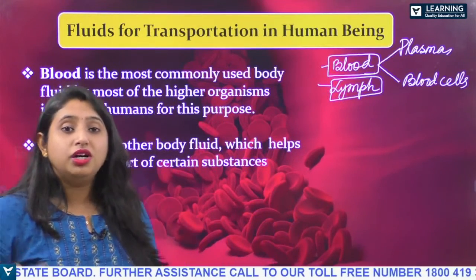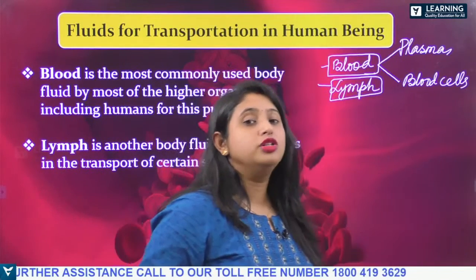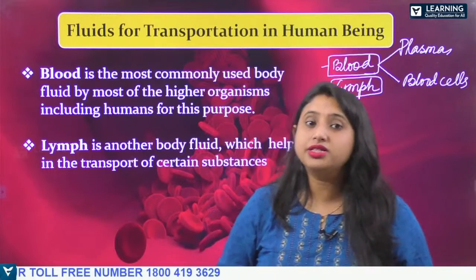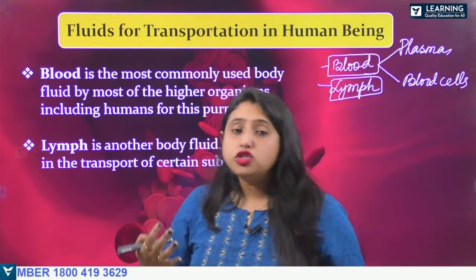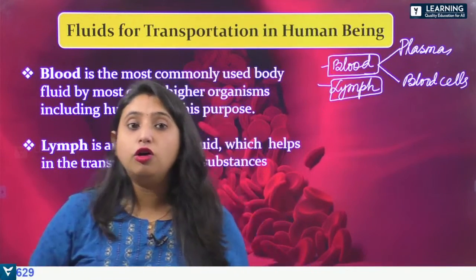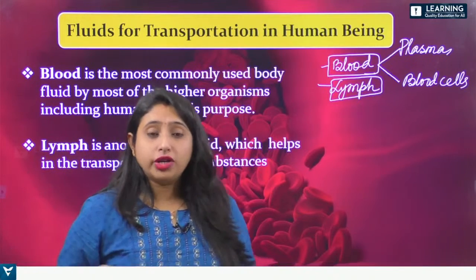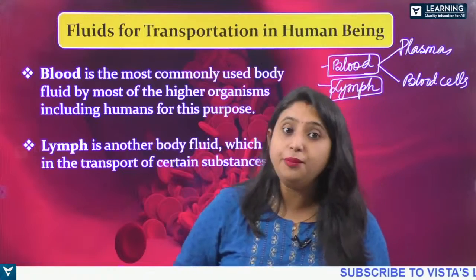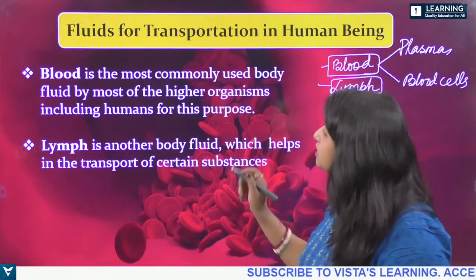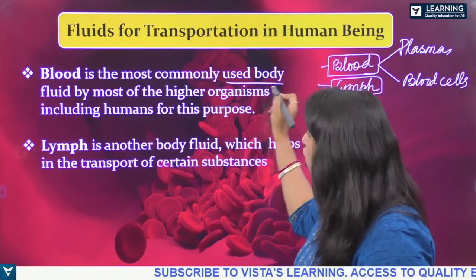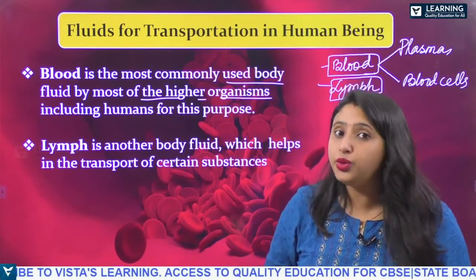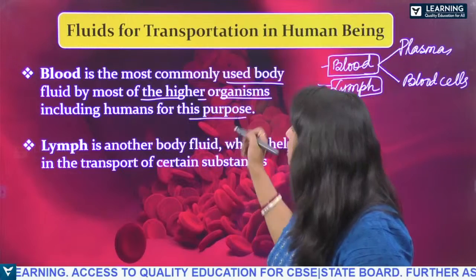So blood is responsible for transferring nutrients and minerals inside our body. It is also responsible for the exchange of gases, and it removes the waste materials from our body. Blood is the most commonly used body fluid by most of the higher organisms, including humans, for this purpose.